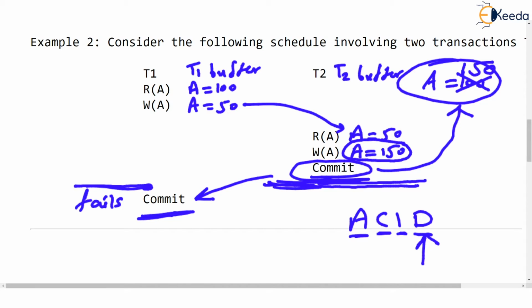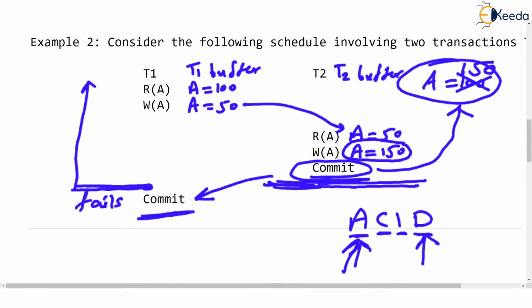Now you know the atomicity property, that a transaction cannot be left incomplete. It should either complete or not start. Whenever a transaction fails like this, it is aborted, cancelled, and simply rolled back. So there is another word called rollback.